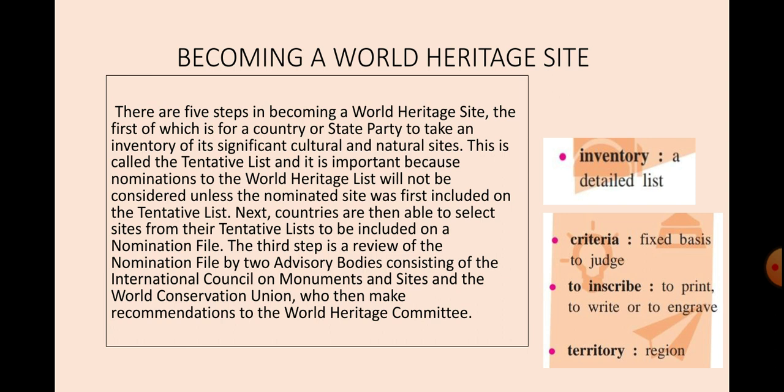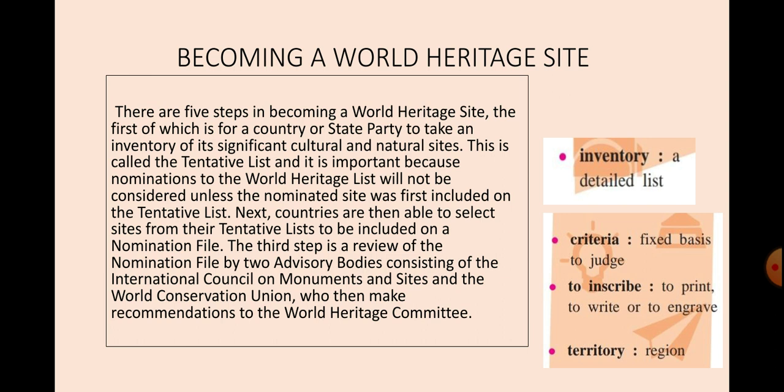The third step is a review of the nomination file by two advisory bodies consisting of the International Council on Monuments and Sites and the World Conservation Union, who then make recommendations to the World Heritage Committee. So what is the third step which is followed?